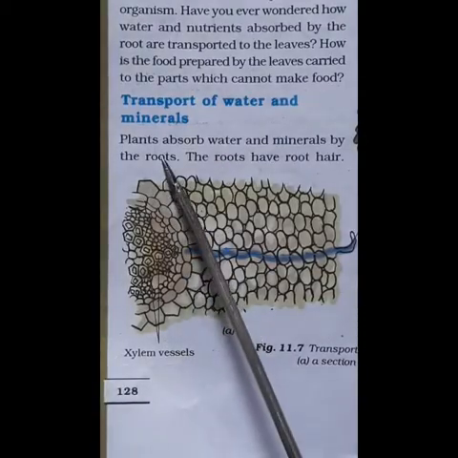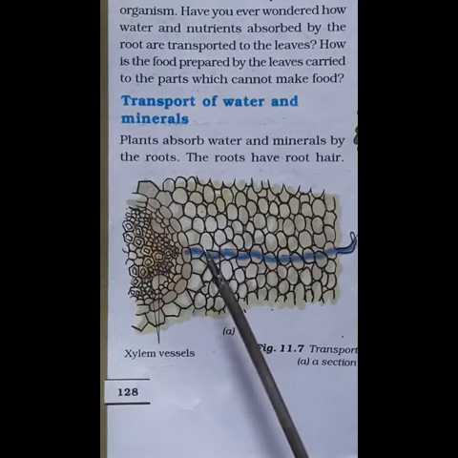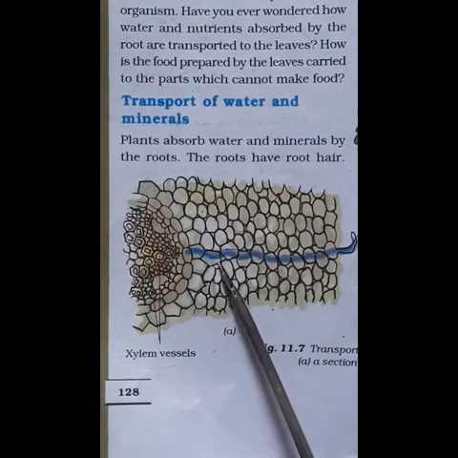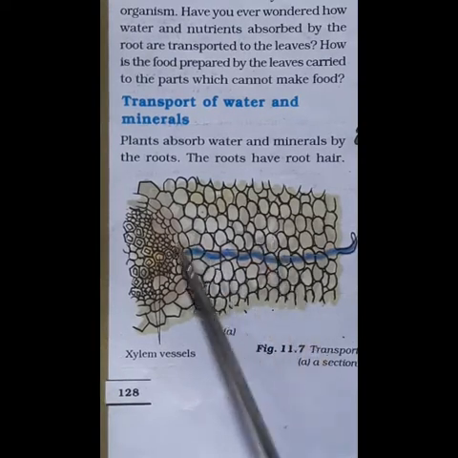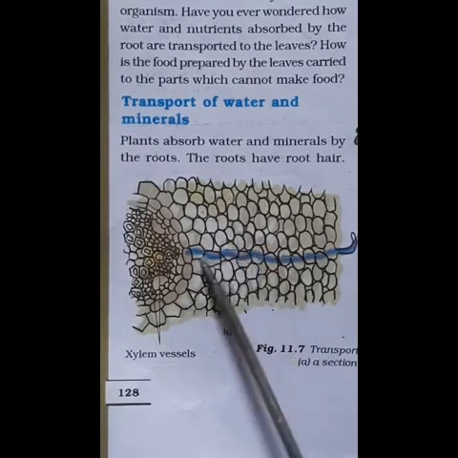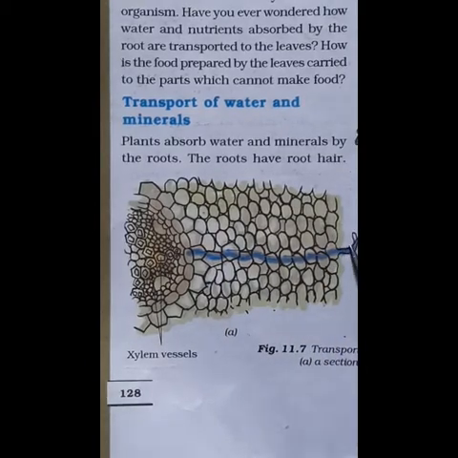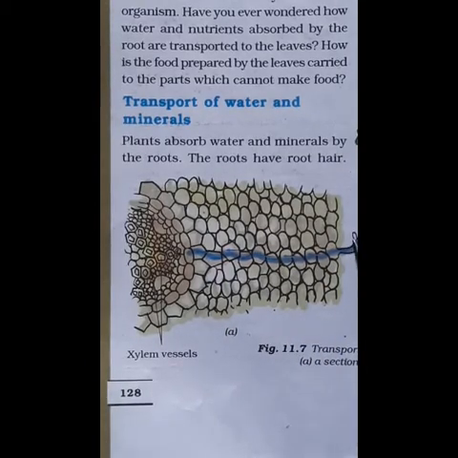Transport of water and minerals. Plants absorb water and minerals from the soil by using their roots. The roots have root hair. So this is the root hair.